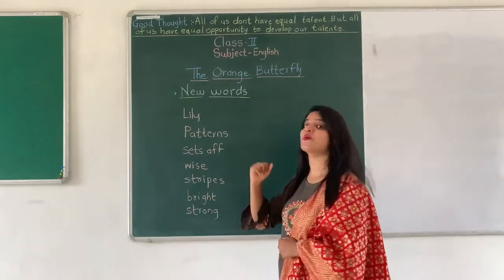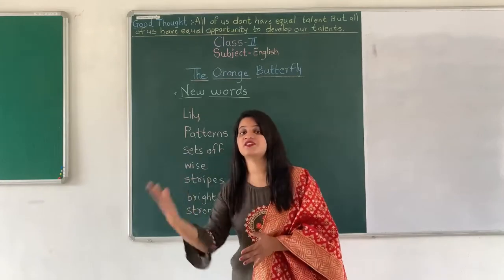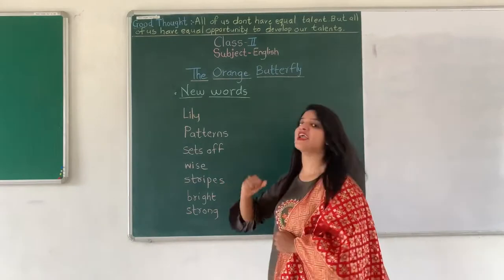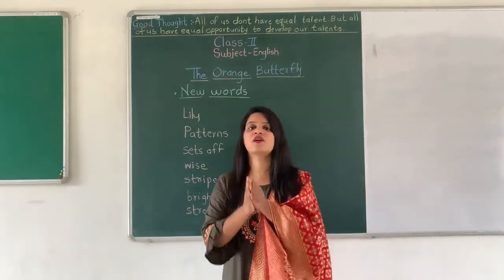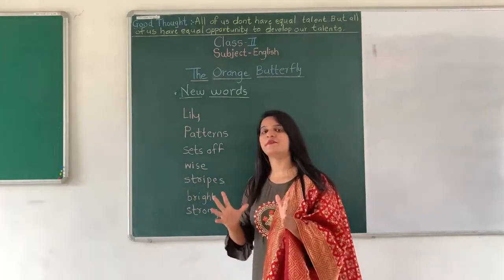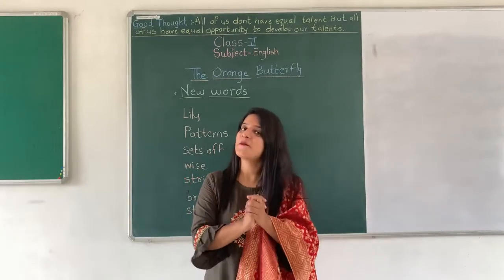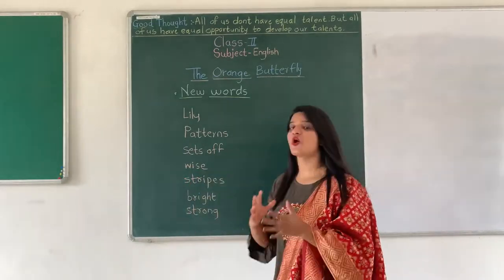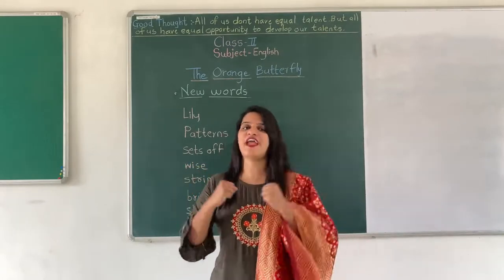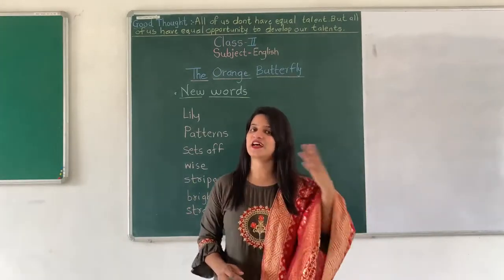Okay. Next is wise. Wise means who are able to think what is good and what is bad. Alright. Next is stripes. Stripes means long narrow bands. Alright. Next is bright. Bright means a light color which is shining. Okay. That is known as bright. Strong. Strong means powerful, okay, or who are having a lot of energy. Now, these are the new words that we have seen in the last session.